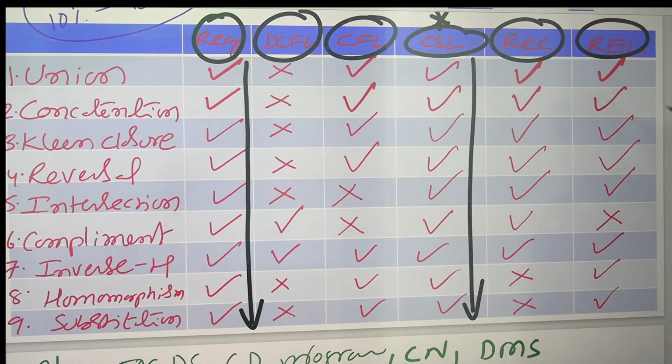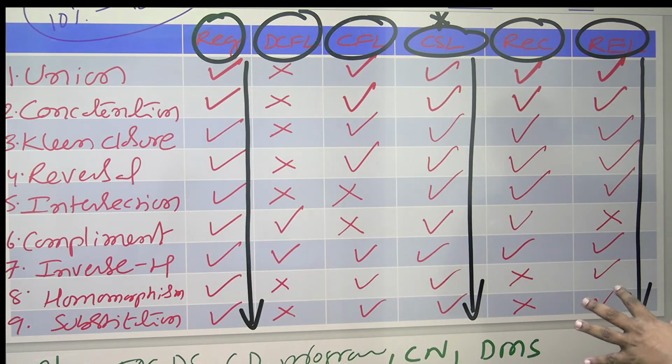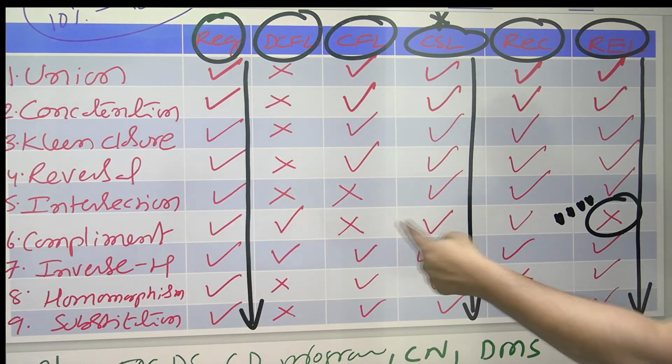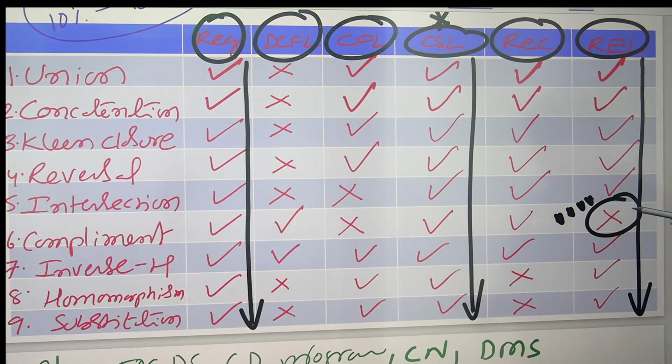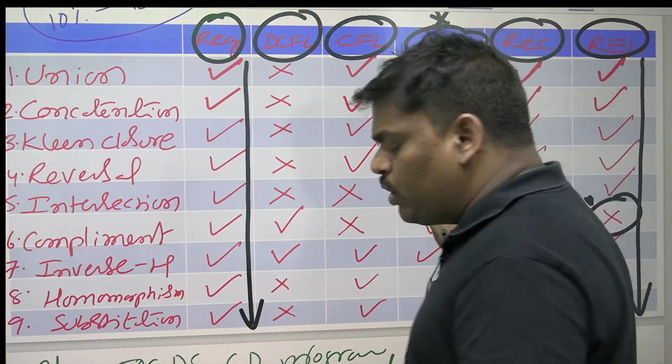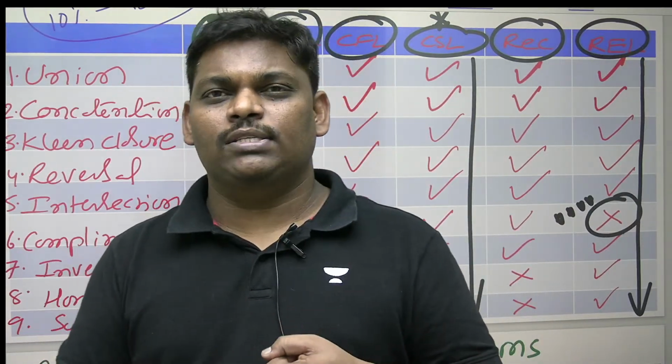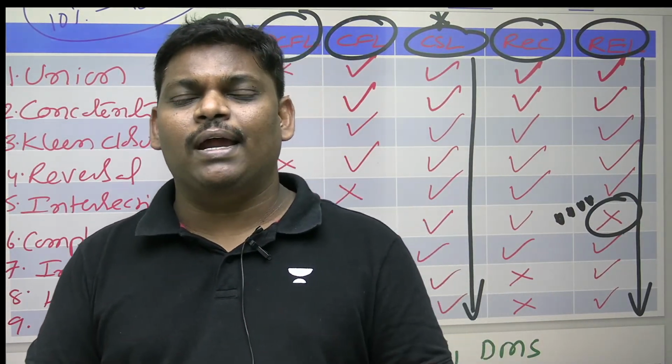Now come to recursively enumerable. Listen everyone. In recursively enumerable, everything is closed except only one, which is very, very important. What is that? Complementation. In the complementation row, recursively enumerable is not closed. Remaining all are closed. It is very, very important, I kept a star also. See the title of today's class: how to get full marks in TOC and compiler.